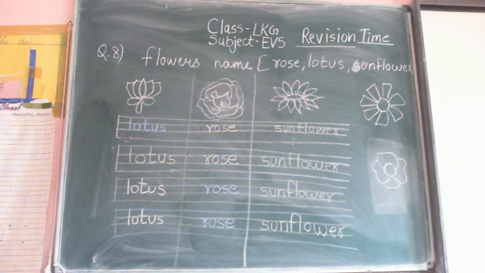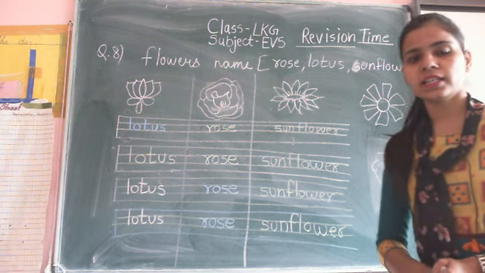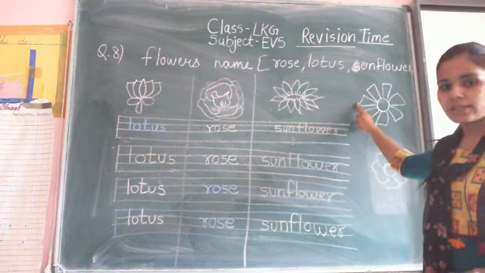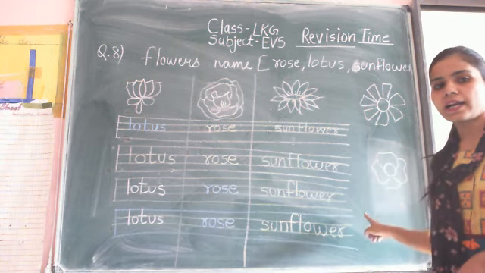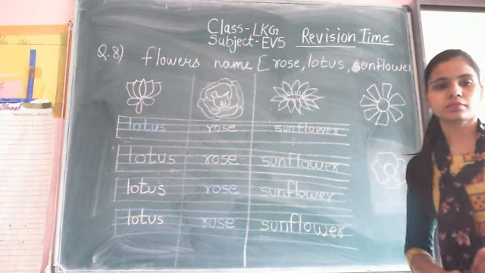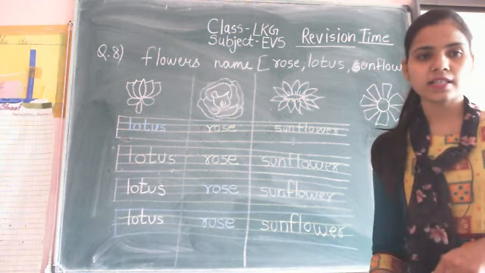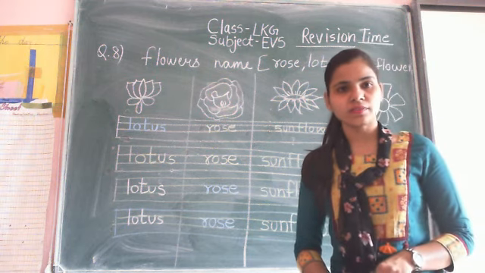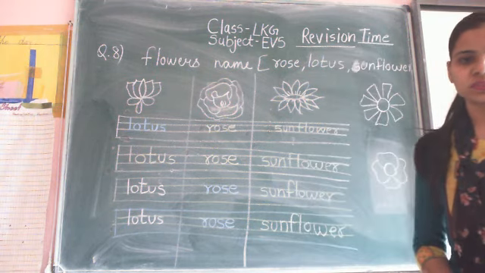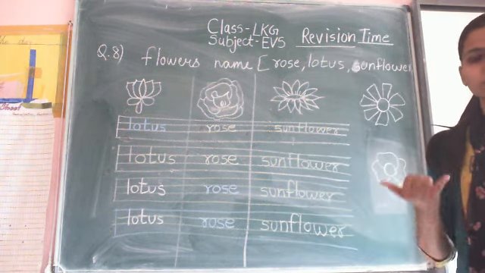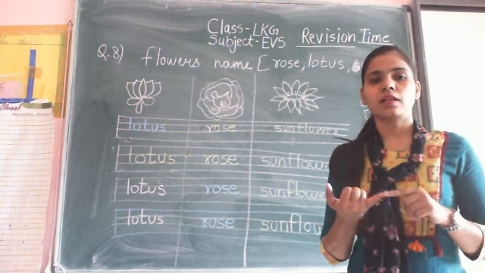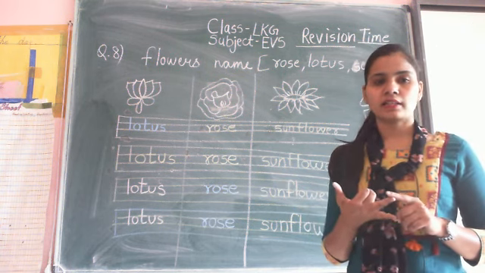On number 1, it is a lotus. Number 2 is rose. 3 is sunflower. Next is daisy and lily. Done. So, identification done and names are done.